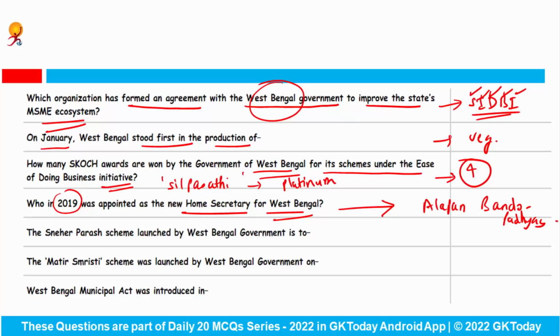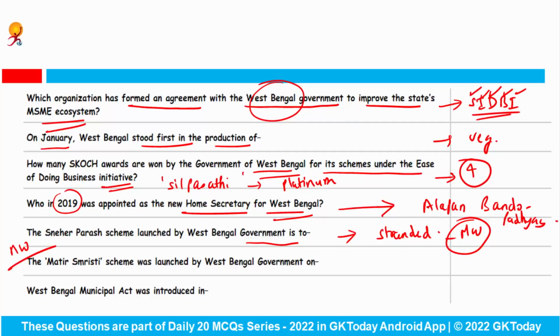Okay. Next question. The Snehar Parash scheme launched by West Bengal government is to dash. So what is the main objective of this particular scheme? Answer is to provide support for the stranded. What does it mean? Means financial help is to be provided to the migrant workers basically who are stranded elsewhere due to COVID-19 pandemic.